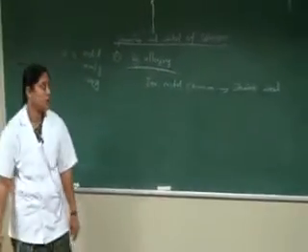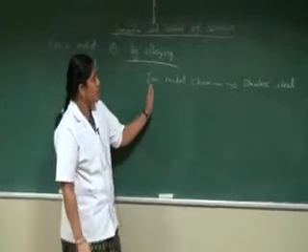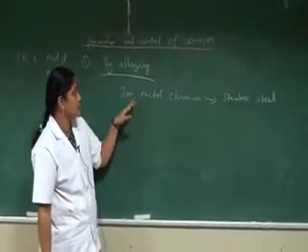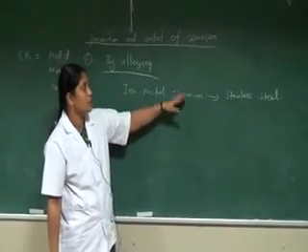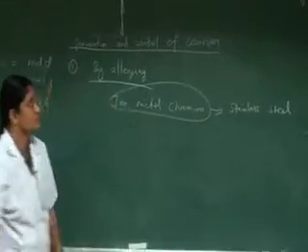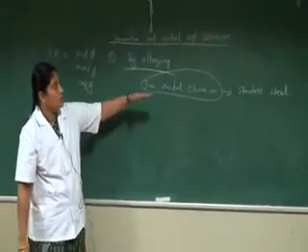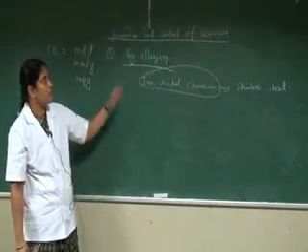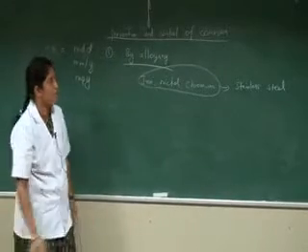For avoiding corrosion, alloying is applied. Iron, nickel, chromium: these metals combine to form stainless steel. Because of the stainless steel application, corrosion prevention takes place.